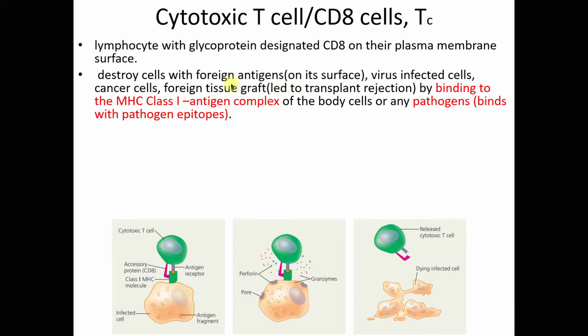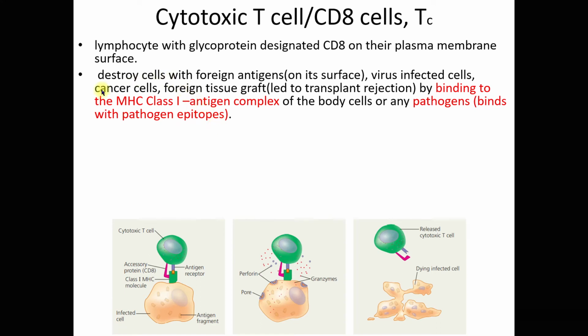So the cytotoxic T cell destroys cells with foreign antigens, virus infected cells, cancer cells, foreign tissue graft by binding to the MHC class 1 antigen complex of the body cells or any pathogens. If it is a pathogen, the cytotoxic T cell will bind with the pathogen epitopes.